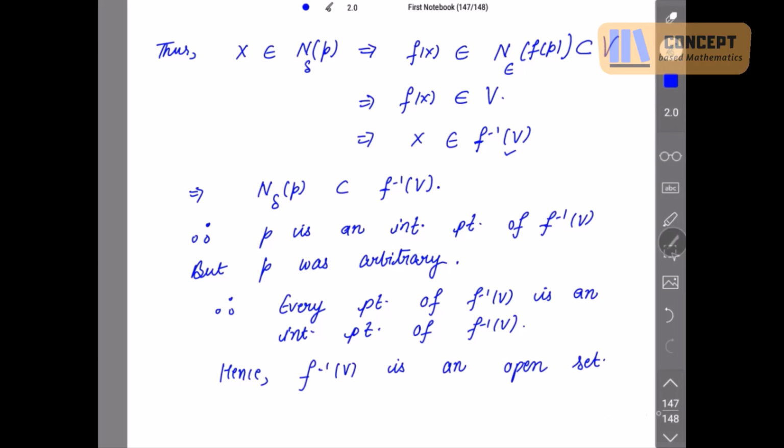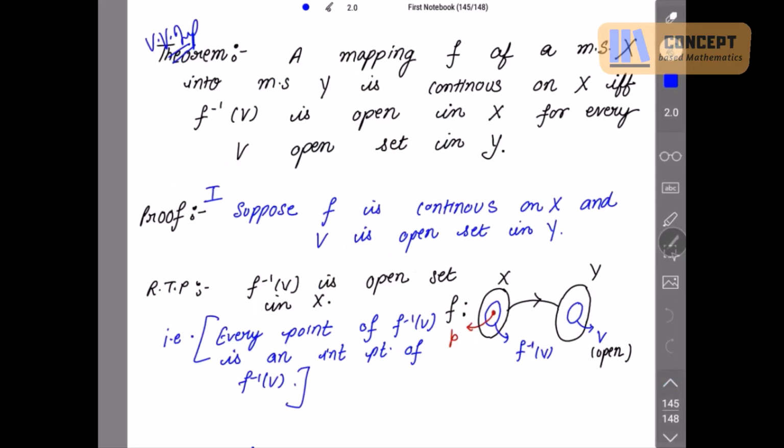Let me revise this proof again. So this is a one-way proof. Suppose f is continuous on x, is given to us, and v is an open set in y. We need to prove f inverse v is an open set in x. For that we have to prove every point of f inverse v is an interior point of f inverse v. So I have taken a point p from this f inverse v. I need to prove that p is an interior point, and because p was arbitrary, every point of f inverse v is an interior point of f inverse v. So let's take p from this f inverse v.